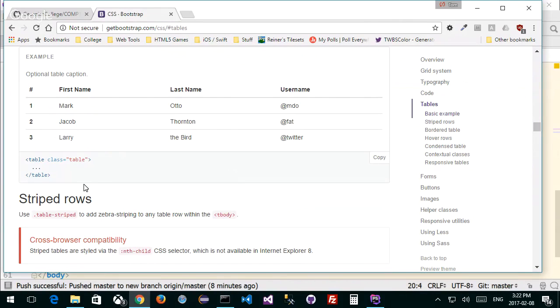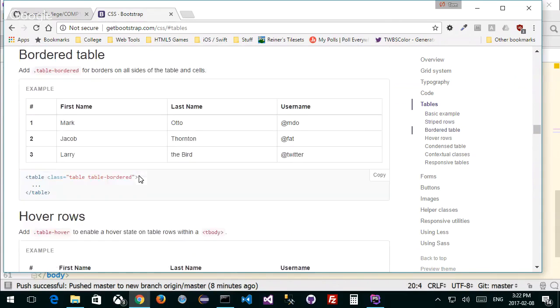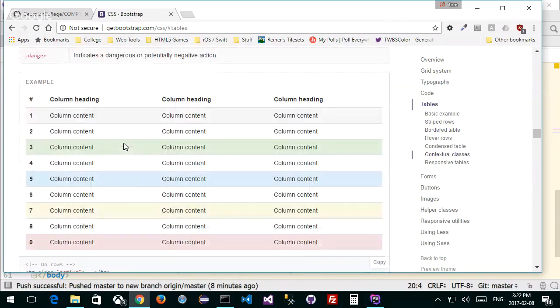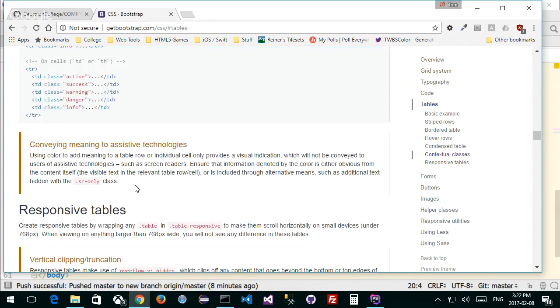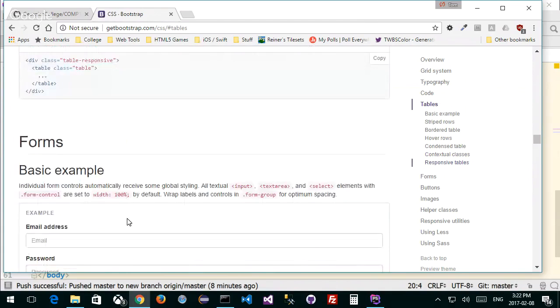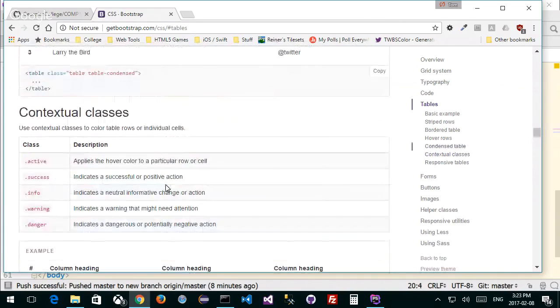So table, class table, and then that's the table for the outside. And if you really want to, it gives you all the table information for the inside. And if you scroll down enough, you'll find those examples. So TR, again, just to recount here, is the table row, right? And you can decide whether the table row is different, that has different highlights if you want to. We can make responsive tables, and they talked about cells and how to do that. Further down, but really at the end of the day, any kind of table structure is what we need to get going.